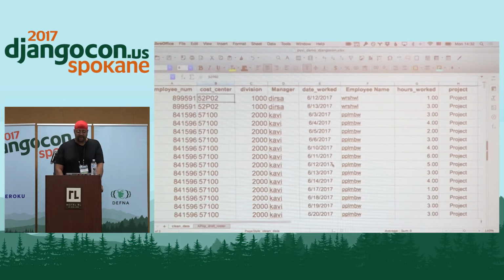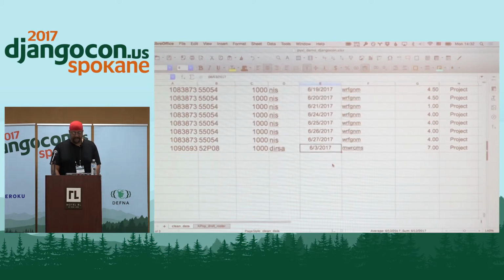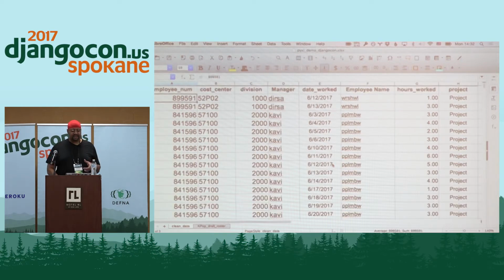But that's what we've got here. So we've got basic timesheet data. This employee worked 1 hour on a project, and then they worked 3 hours on another project the next day, so on and so forth. I've got about 1,000 rows of data here. Examples that I've worked on before had 10, 15, 20,000 rows of data. So this is the basic data.